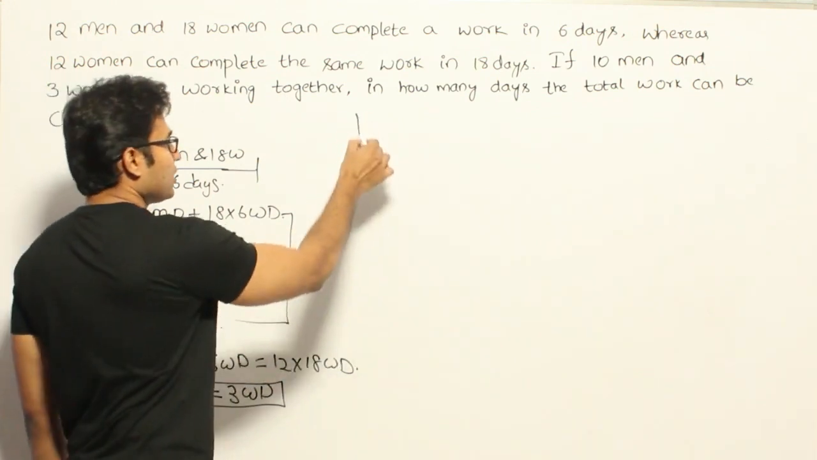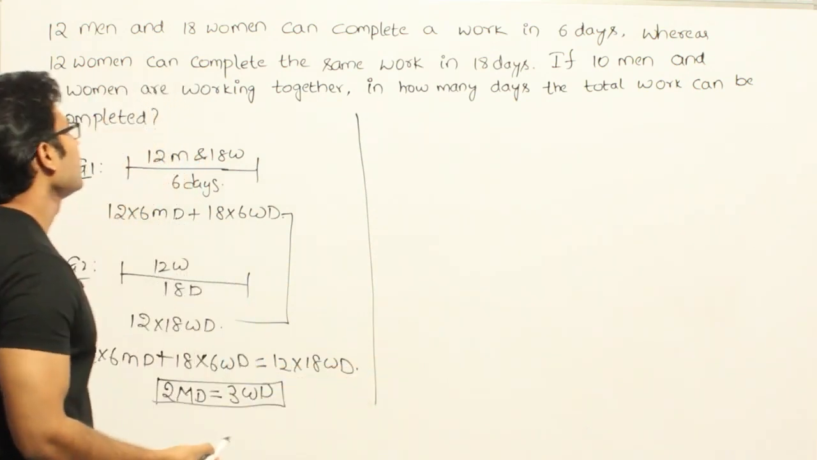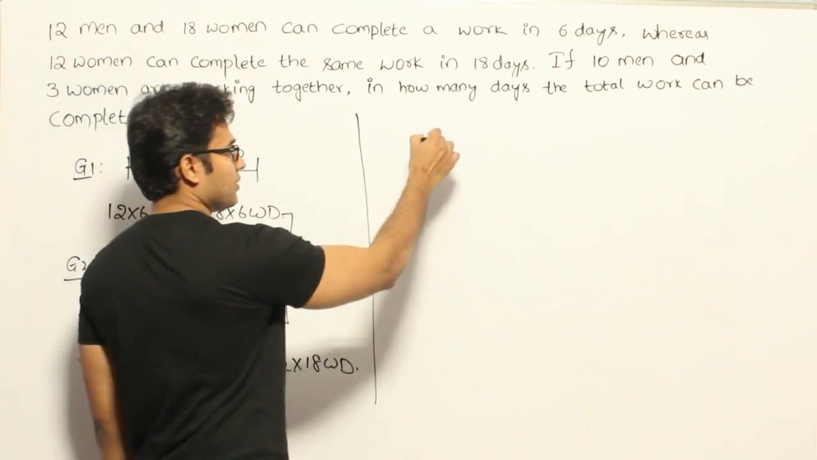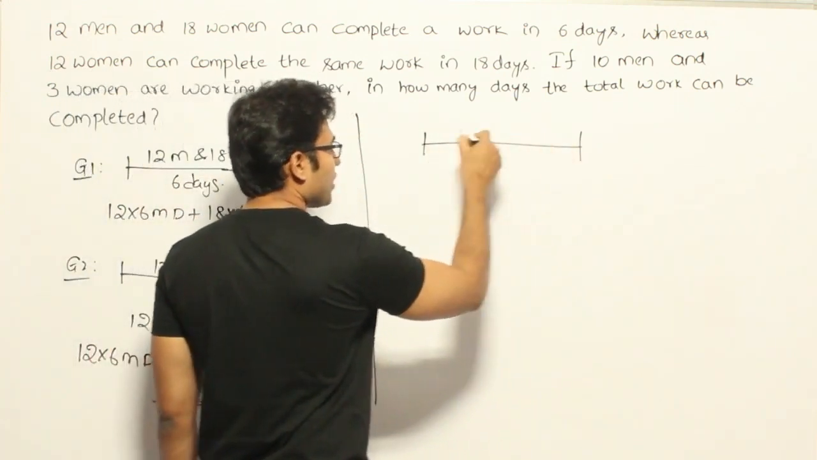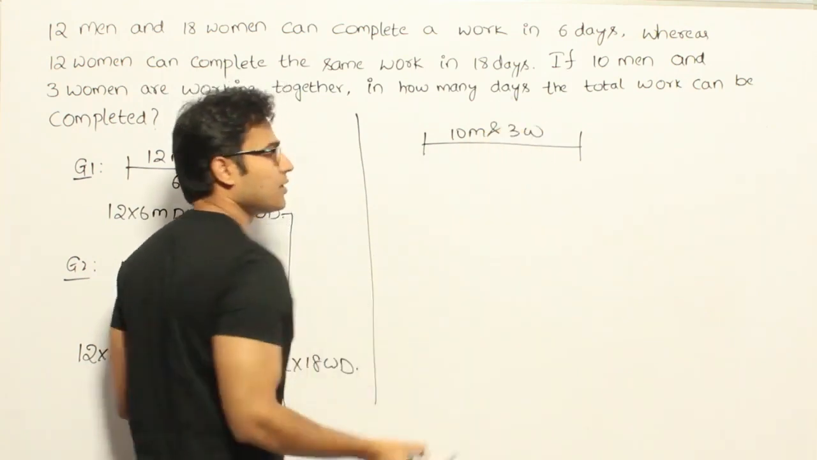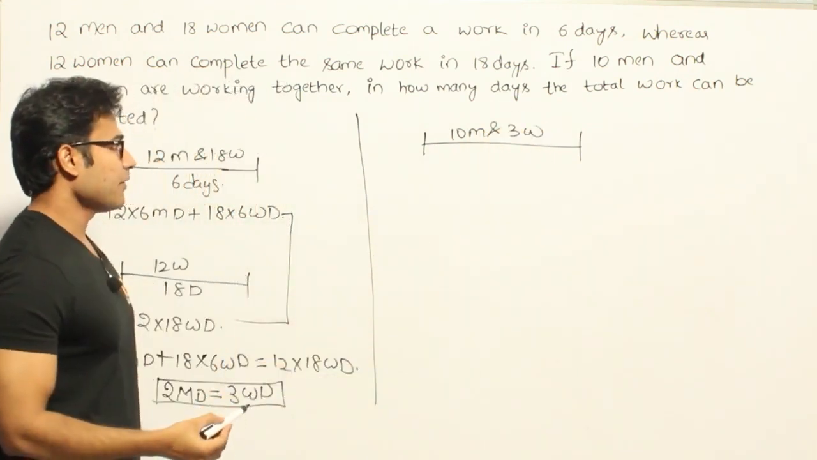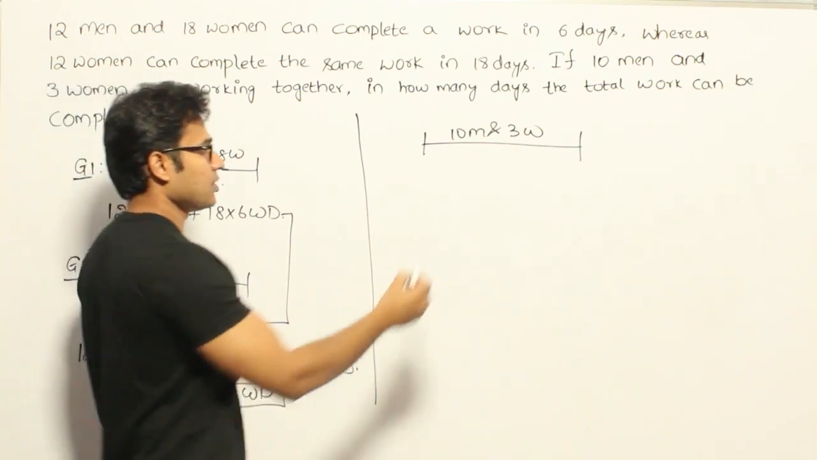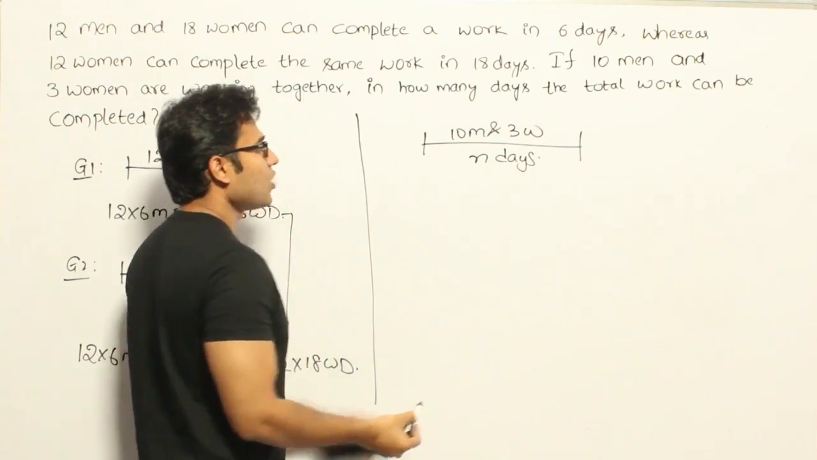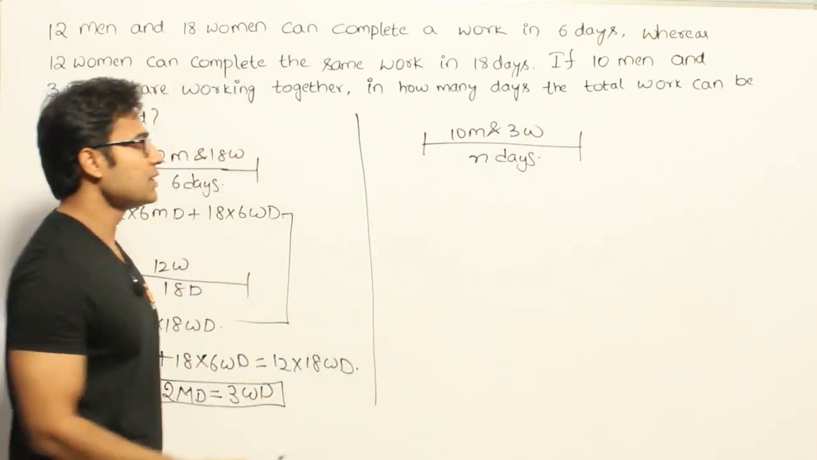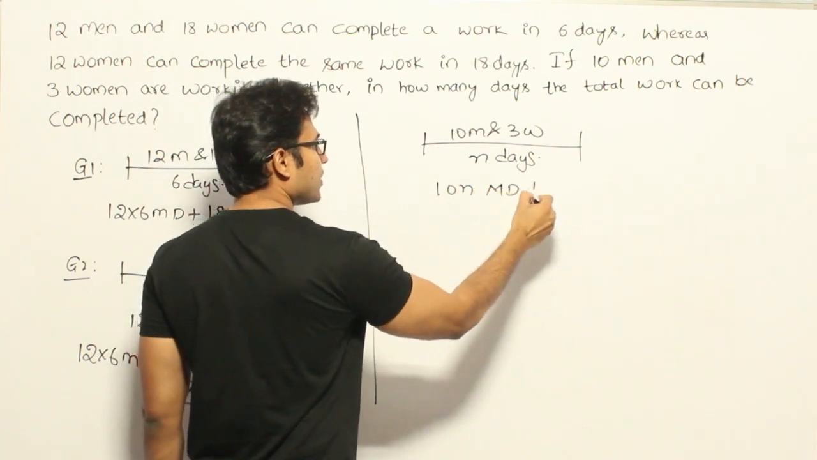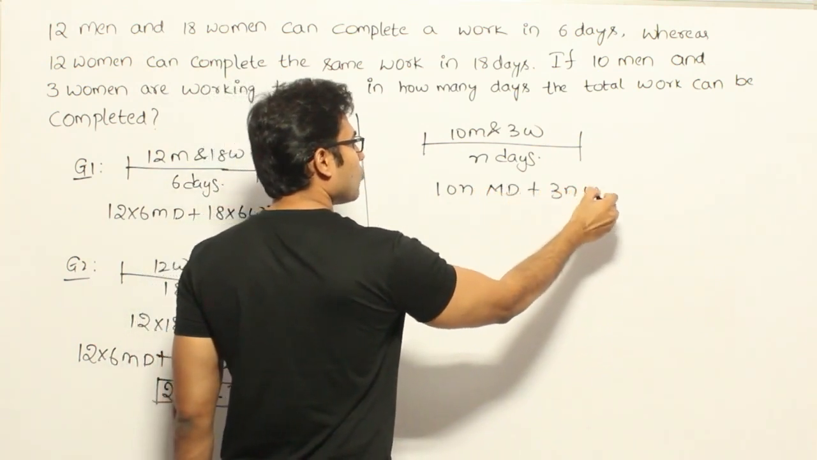Now they are talking about a third group, where 10 men and 3 women are trying to work together, and we are supposed to find out how many days they require to finish the work. So we don't know the number of days. Let's say the number of days is n days. Then what is the effort given by this group? It is equal to 10n men days plus 3n women days.